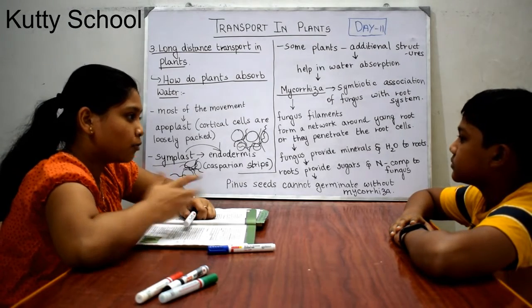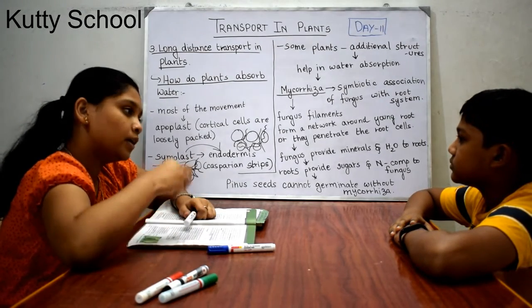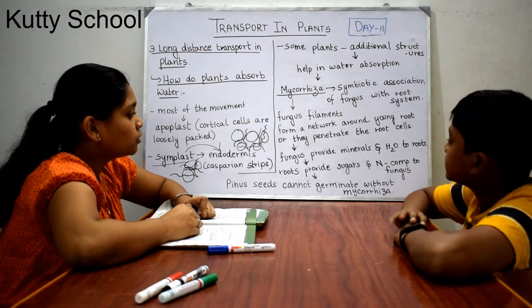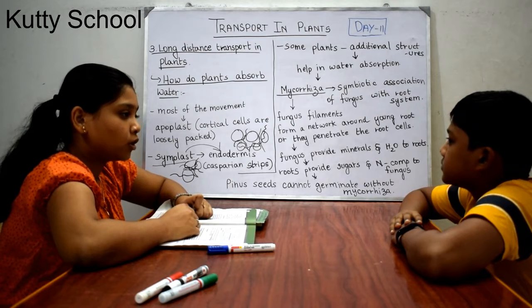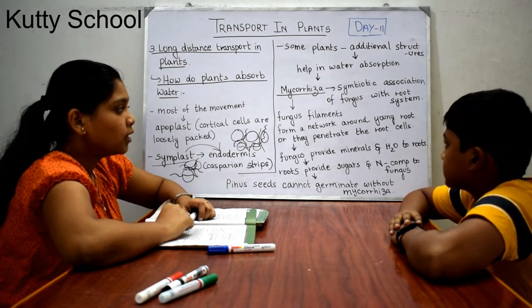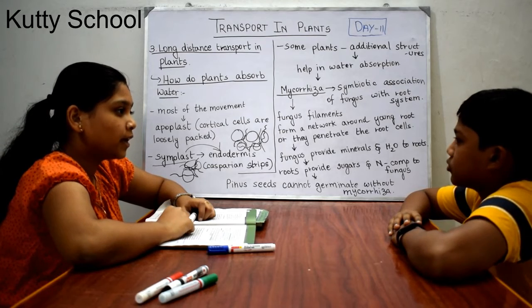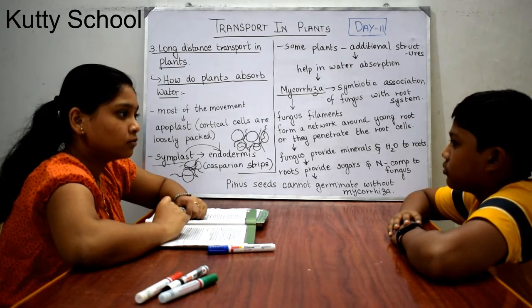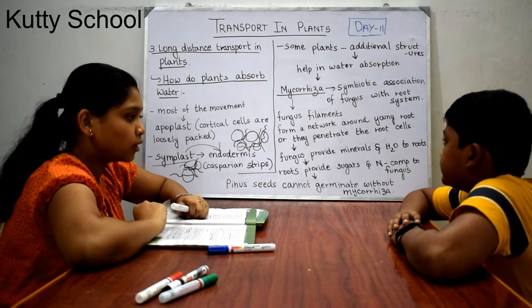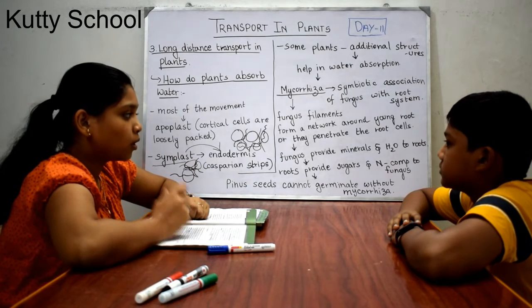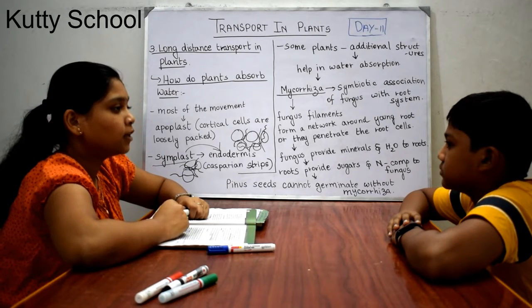They form a network around the young roots, or they penetrate the root cells. These fungi provide minerals and water to roots. The filaments in these fungi can absorb an enormous amount of water that even the roots cannot. From most of the soil, these filaments absorb water, so they provide much of the water and minerals needed by the roots.